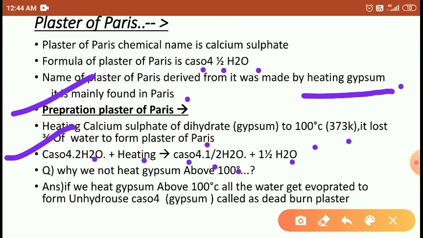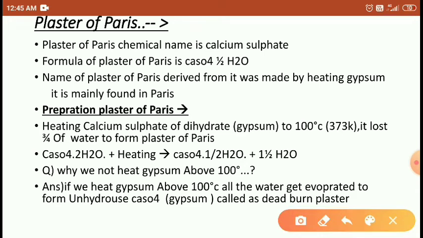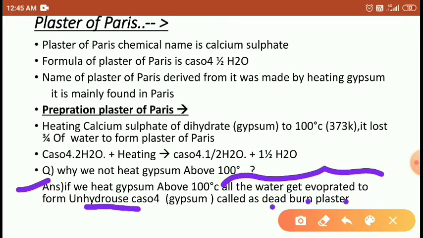Question: why do we not heat gypsum above 100 degrees Celsius? Why do we use 100 degrees Celsius? Why can't we use more than 100? Because, students, if we heat the gypsum above 100 degrees Celsius, all the water gets evaporated and anhydrous calcium sulfate is formed, called dead burn plaster.